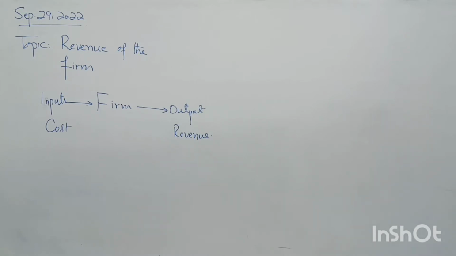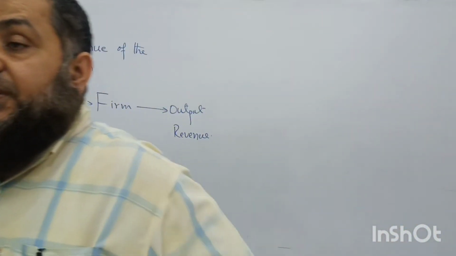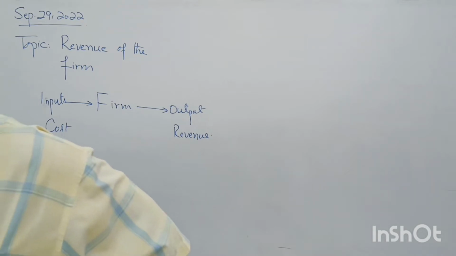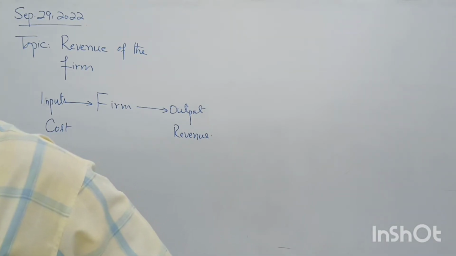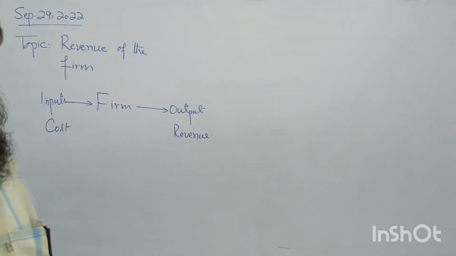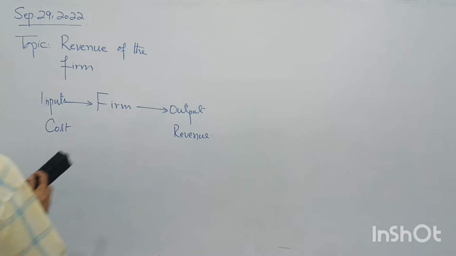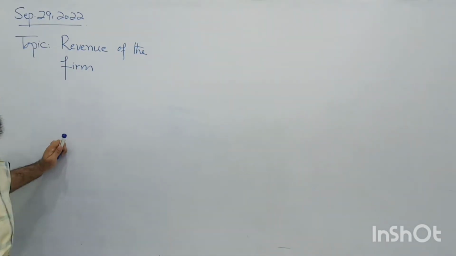It tells us, when we have produced the output, how much money the firm is receiving after the sale. So that is inclusive of the cost of production. When we subtract the cost of production, we get the profit. So revenue is the money received by the firm after the sale of the product. I'm going to write it down.